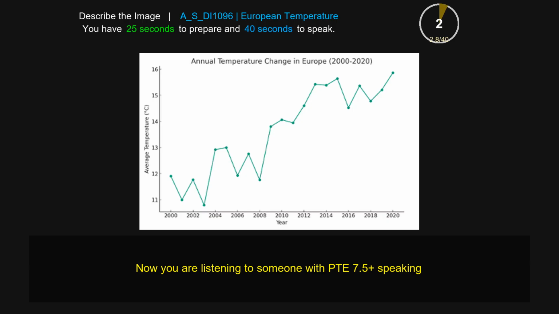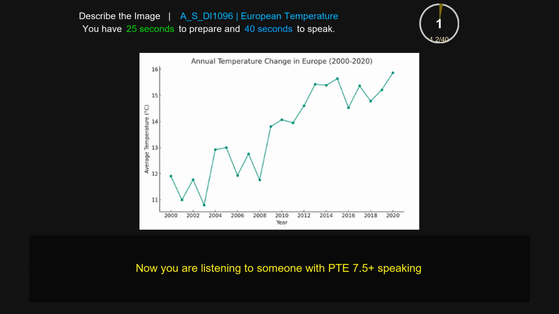The line graph is giving information about the annual temperature change in Europe from the period of 2000 to 2020 in degrees Celsius. The trend started with the value of 12 in 2000, then it had two dips in 2001 and 2003, then it rose gradually and had some fluctuations up to 2008, then it had a sharp rise in 2010, then again it had a dip in 2012. Further, it started to rise with two dips in 2016 and 2018. Finally, it reaches the value of 16 in 2020. Overall, it is giving a fluctuating trend.